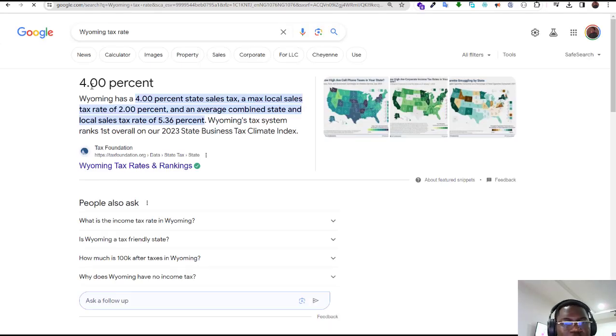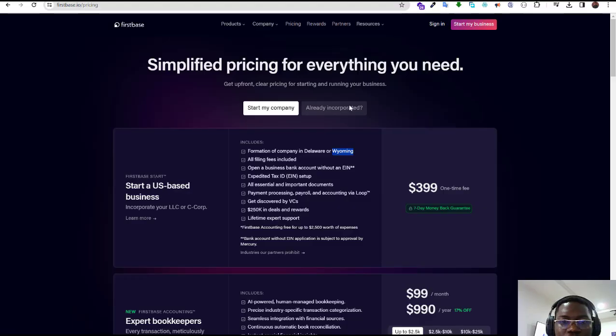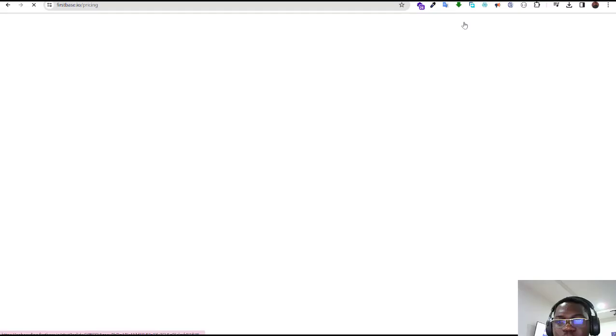So this should be about 4%. I don't know, but you can decide to choose anyone you want to go for, either this or maybe Delaware. I prefer Delaware, for some personal reasons, but you can choose to start with this. Now, all you have to do is click on start my business.